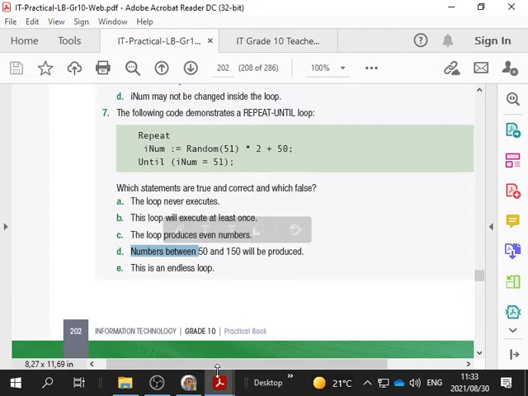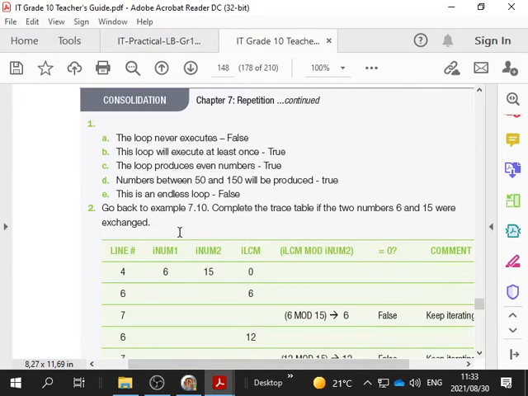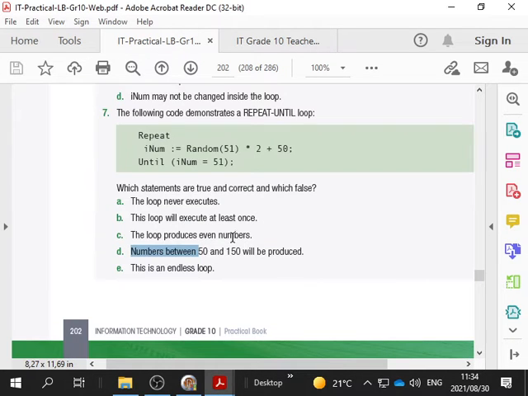Between means 51, 52, and 53. So I'm saying that one is false. They should have been a bit more explicit here and said from 50. Because the lowest number that can come up here is 0 times 2, which is 0. And that will be 50 itself, won't it?